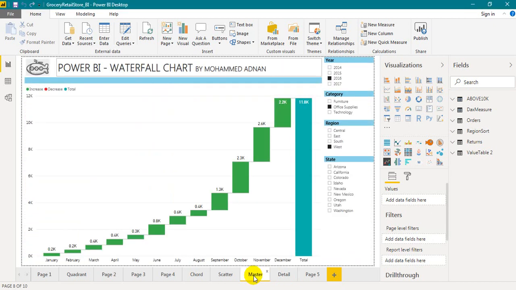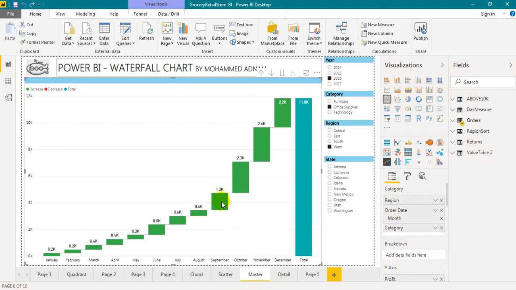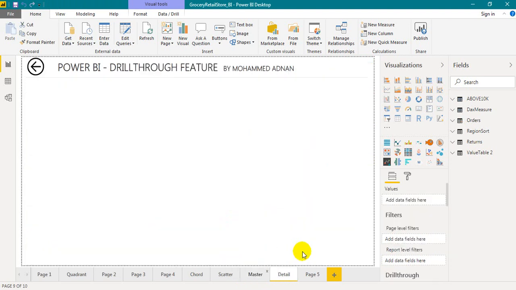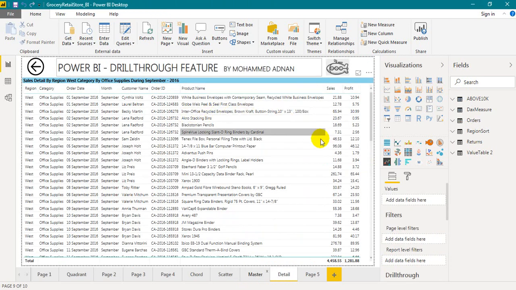So basically, this is the master and detail page for the Drillthrough. You will show the visual and summary in the master page. And if you want to see the details, just right click any of those visuals, the Drillthrough option is there, and click on the details. So it will bring you to the detail page.